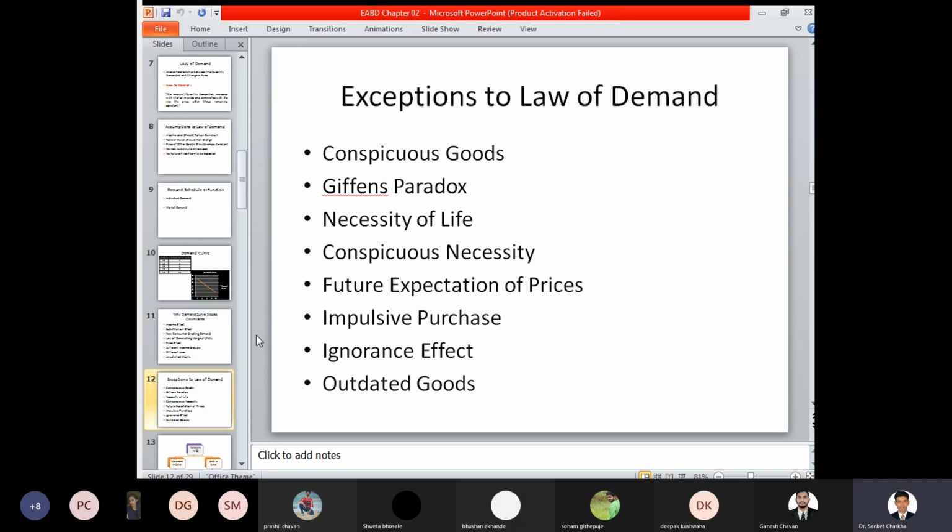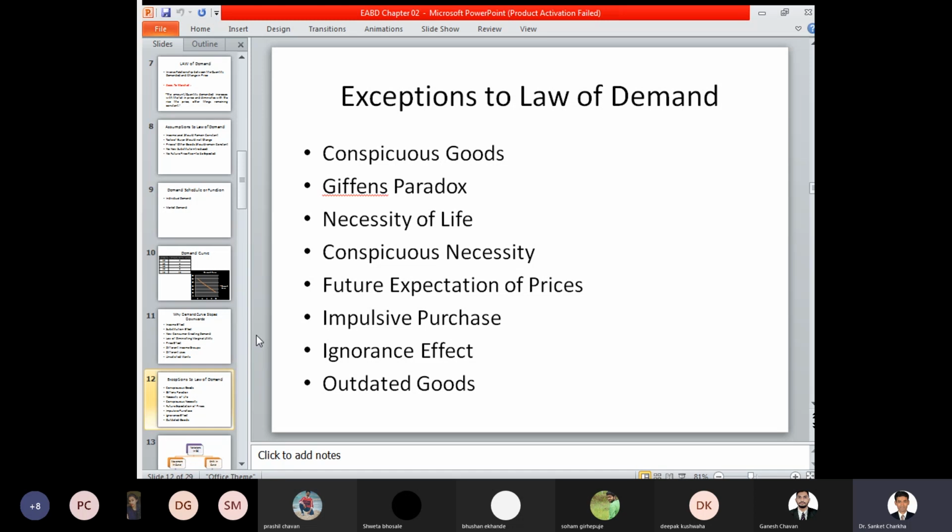Exception to the law of demand with respect to necessity of life. So necessity of life means the basic essential requirements. What are the basic essential needs or requirements of a particular consumer or a particular person? That is food, clothing, and shelter. So these three types of products are demanded or required. Now, food and clothing are the essential requirements. Shelter is a particular concern wherein it depends on the availability, it depends on the capability of a particular person.